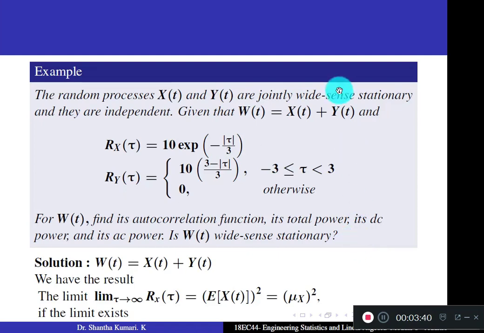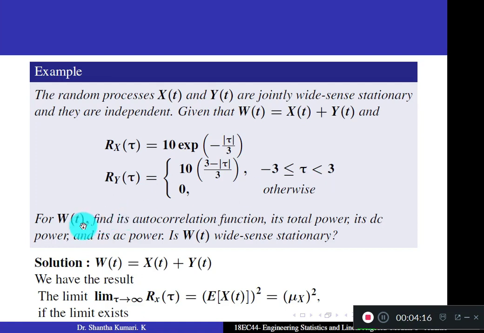Another example. Here two autocorrelation functions are given. X of t and y of t are jointly wide sense stationary and they are independent. Given that w of t equal to x of t plus y of t, and Rx of tau equal to 10 into e to the power minus tau by 3, and Ry of tau equal to 10 into 3 minus mod of tau by 3, and this is from minus 3 to 3.